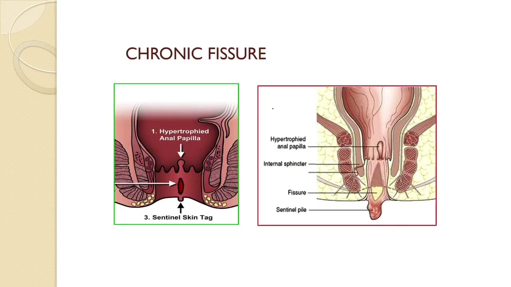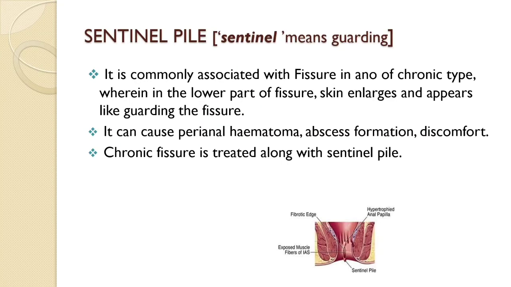So this is the picture of chronic fissure. There is a sentinel tag externally and there is hypertrophied anal papilla internally. So this is the ulcer in between those. So what is this sentinel pile? Sentinel means guarding. It is commonly associated with fissure in ano of chronic type, wherein the lower part of the fissure skin enlarges and appears like guarding the fissure. It can cause perianal hematoma, abscess formation and discomfort. Chronic fissure is treated along with the sentinel pile.